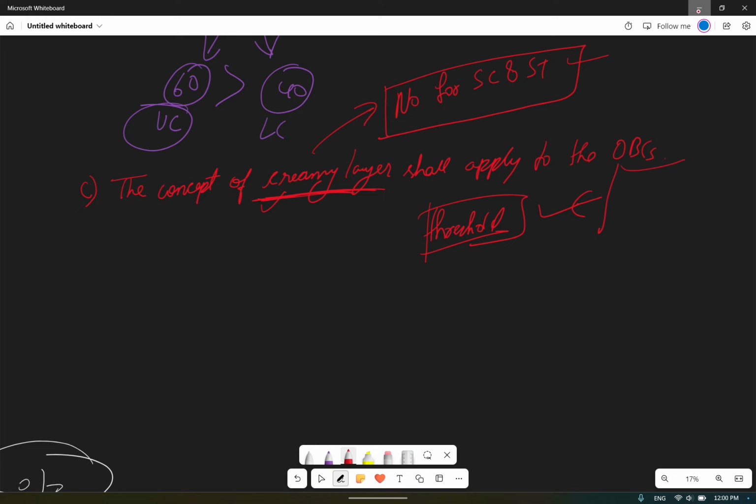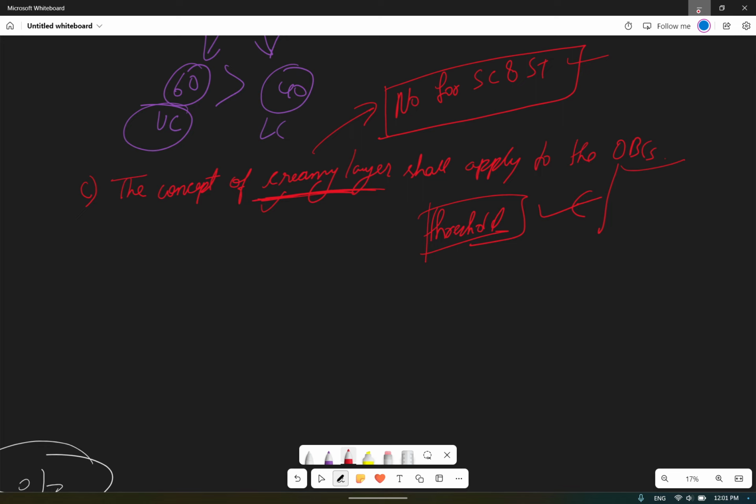So a threshold will be defined, what amount of annual income of the family should be there. On that basis they will decide who will fall under the creamy layer and who will not. The people who fall under the creamy layer for the OBCs will not get the reservation.